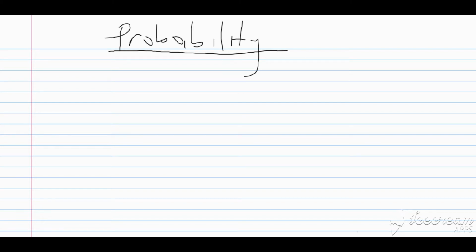Hello guys, today we'll be looking at what we call probability, and this is a very realistic topic that has been integrated as much in our lives as possible. We use probability all the time. So for instance, we might be asked a simple question: are you going to school tomorrow? You might respond and say there's a 20% chance.